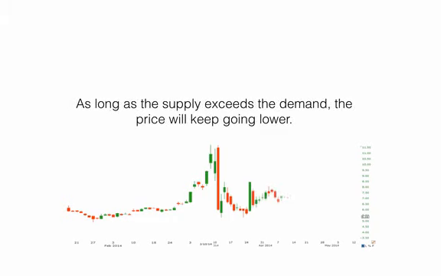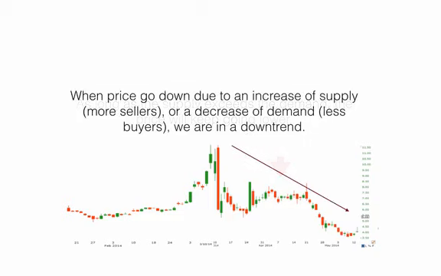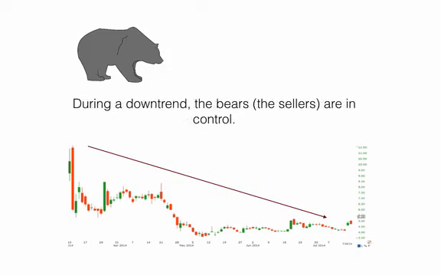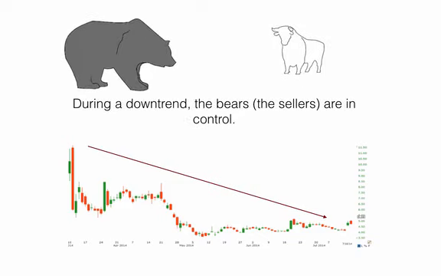As long as the supply exceeds the demand, the price will keep going lower. When price goes down due to an increase of supply, more sellers, or a decrease of demand, less buyers, we are in a downtrend. This type of market is called bearish market or bear market. During a downtrend, the bears, the sellers, are in control.